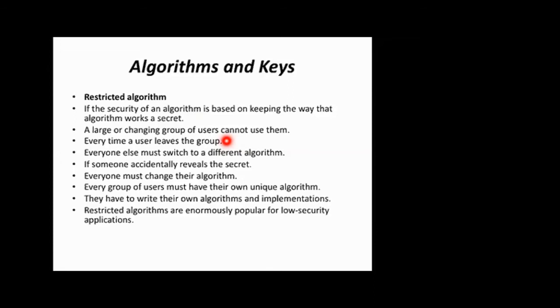Because the person who left that group knows the algorithm. If somebody accidentally reveals the secret, you should change the algorithm again. If any of the 5 company members in your group accidentally reveals it, then definitely you should change it. Every group of users must have their own unique algorithm, and they have to write their own algorithm and implementation. Restricted algorithms are enormously popular for low security applications, but these are all the problems in the restricted algorithm.